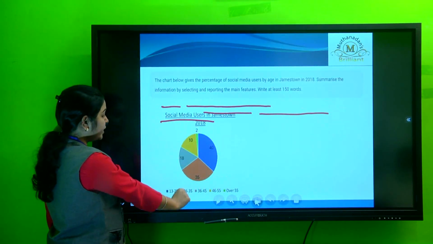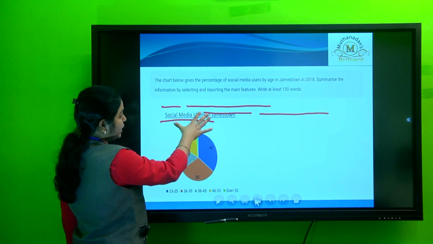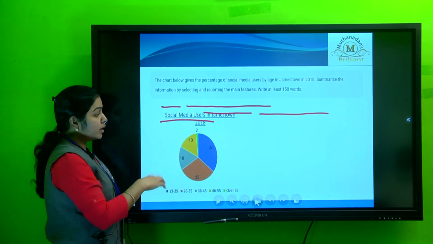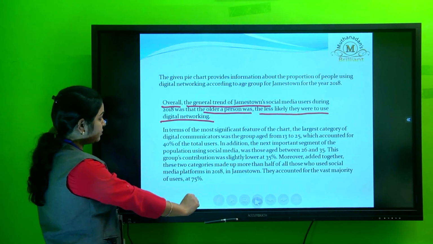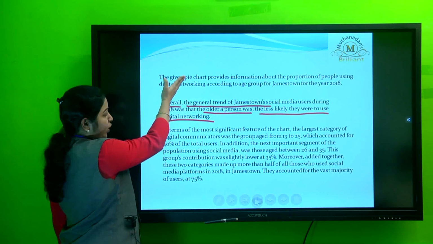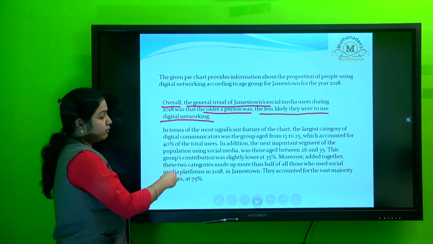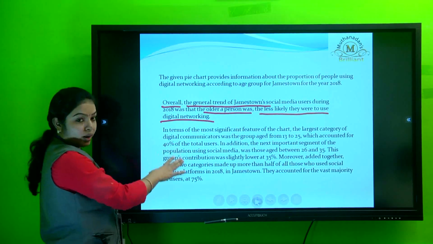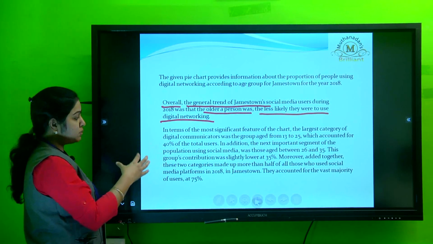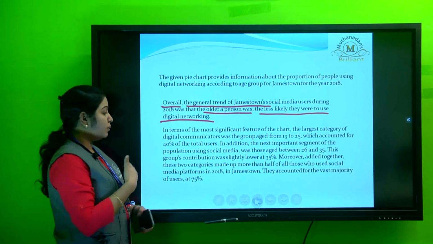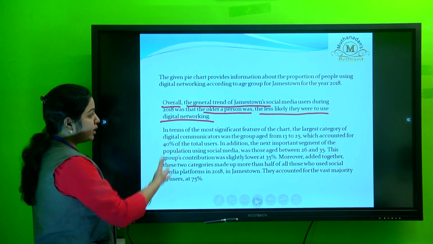Here we can see social media in Jamestown. This word is replaced by digital networking in your answer. Coming to the next, this is your introductory part, this is your overall part, and then we have main body paragraph 1. Here we are going to write out the main features. It can be the people who have used the most social media or the least.